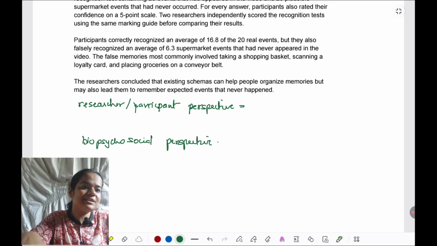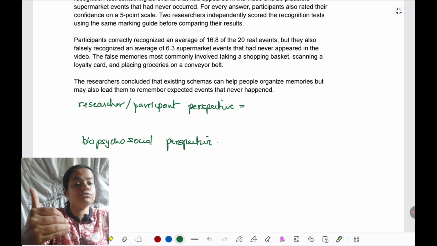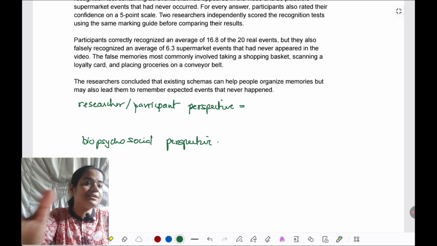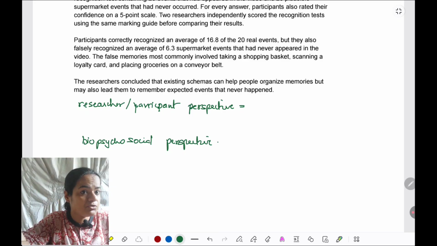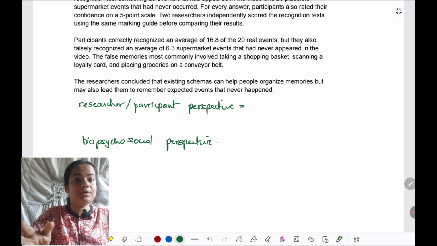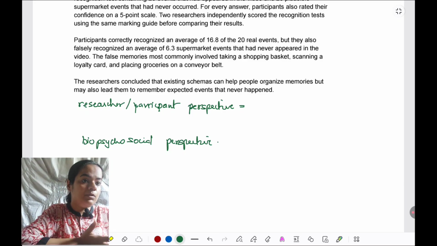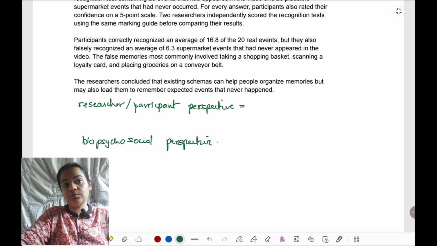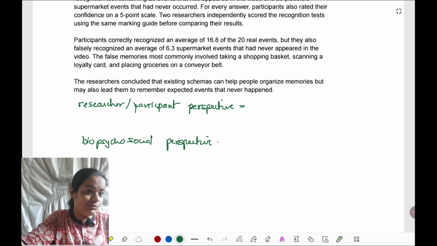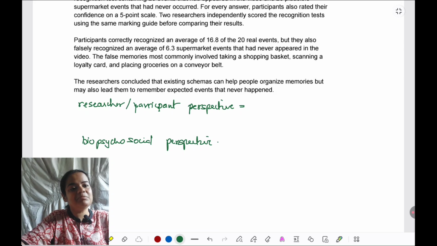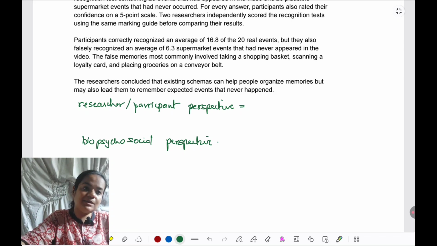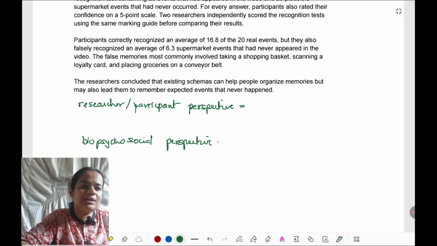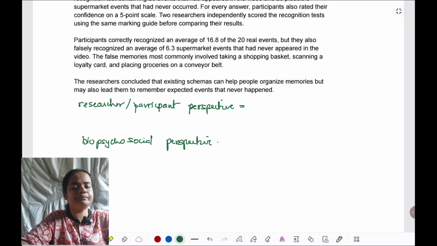Because let's say if a study is based on a biological perspective, a very big strength is that it's going to be reductionist, deterministic, which gives it predictability, which helps to assess it objectively, to establish cause effect relationships. But at the same time, that same reductionism overlooks the higher levels of understanding behavior in psychology, like what a psychological or a socio-cultural perspective would give us; a biological perspective cannot give us that. So, to the extent that perspectives are combined, they can be strengths, holistic perspectives are there. To the extent that singular perspectives are there, with no consideration of any other perspective, it is going to be a weakness.